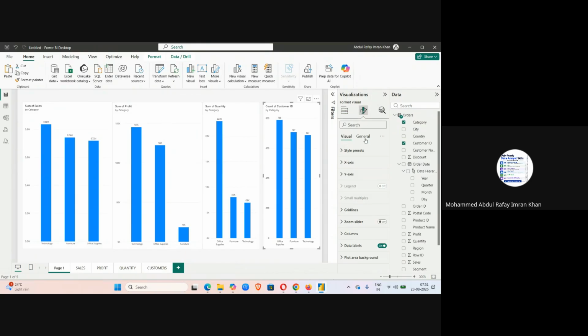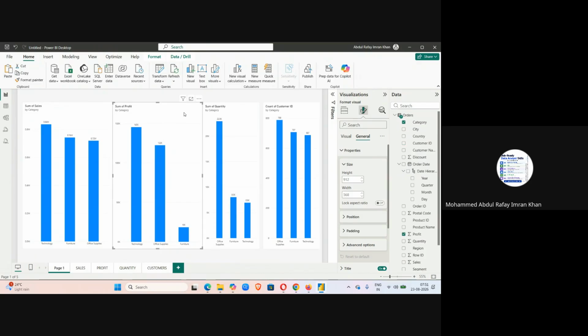Of course, I can have a single sizing. So I go to format, go to general, properties. The width is 360, and here the width is 568. So let me kind of have something that is more common.